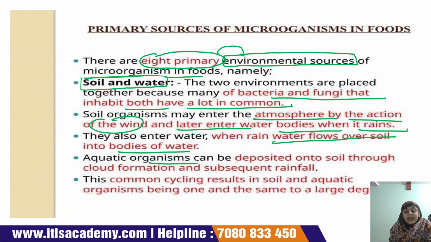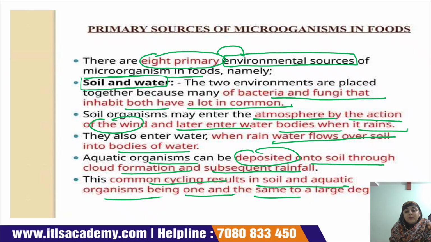Aquatic organisms can be deposited onto the soil through cloud formation and subsequent rainfall. This constant cycling results in soil and aquatic organisms being one and the same to a large degree.